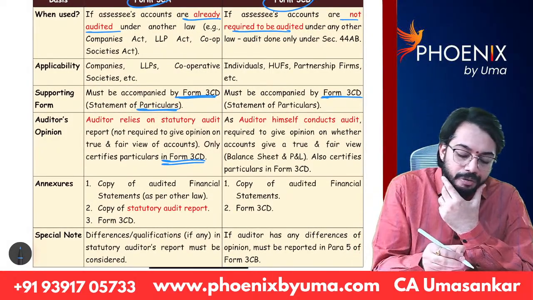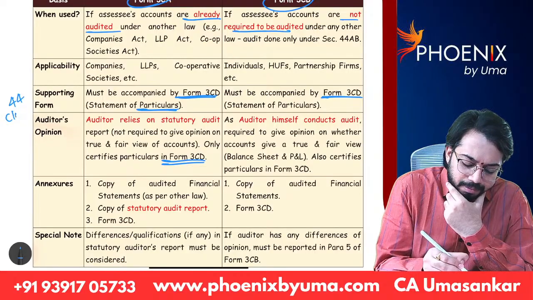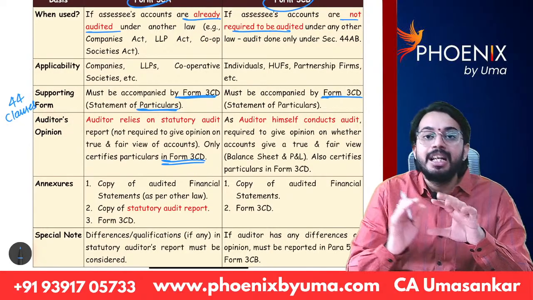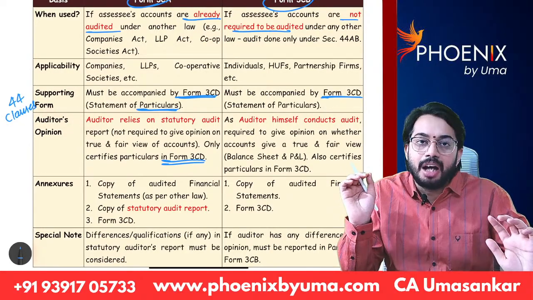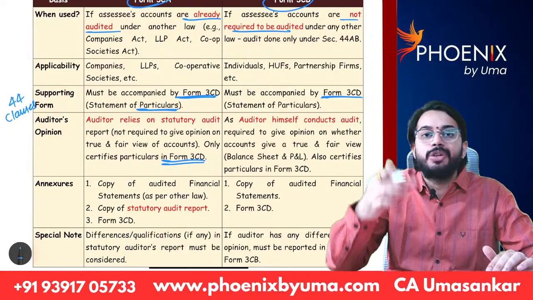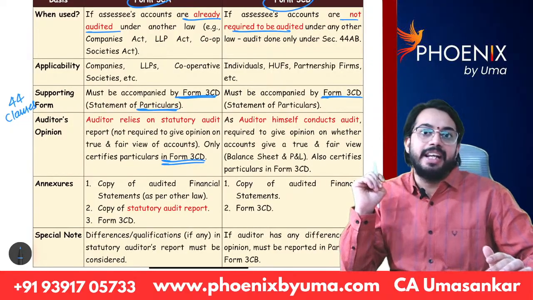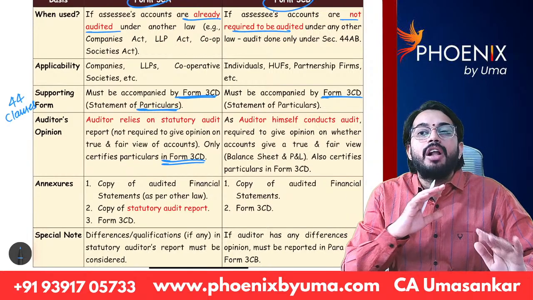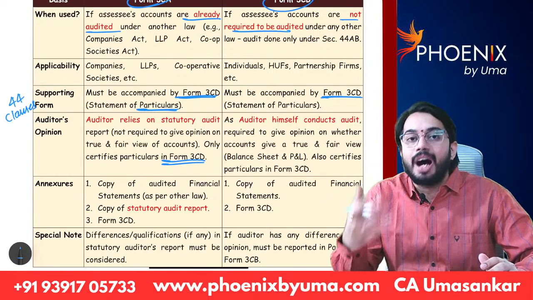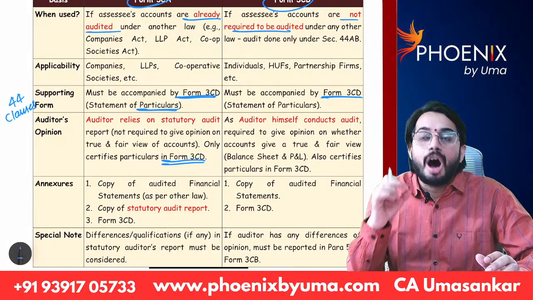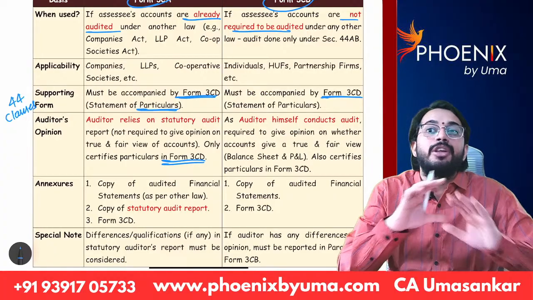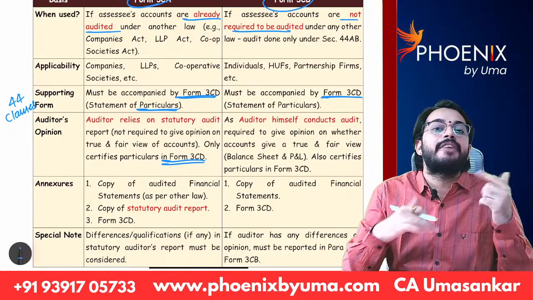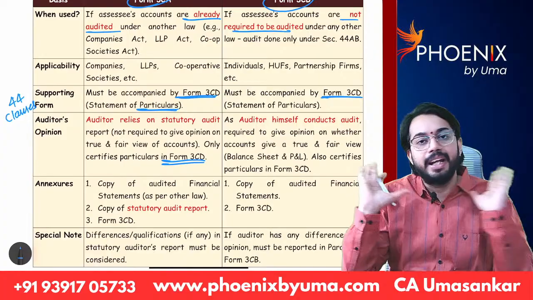There are around 44 clauses. For all 44 clauses, the tax auditor is required to answer. All 44 clauses together we call Form 3CD. So in Form 3CD, 44 questions will be asked, and whatever answers are given by the auditor, that form we call Form 3CD. Are you able to understand?